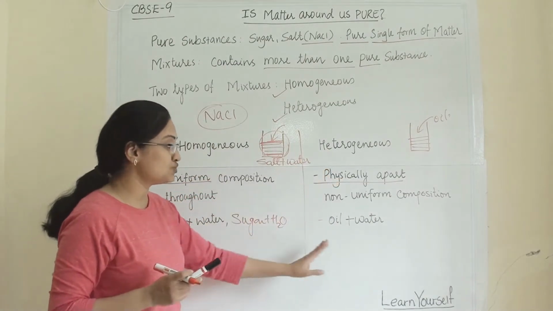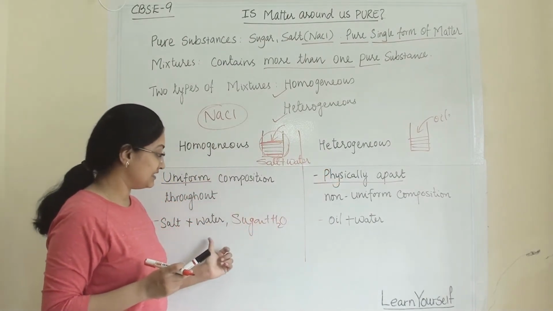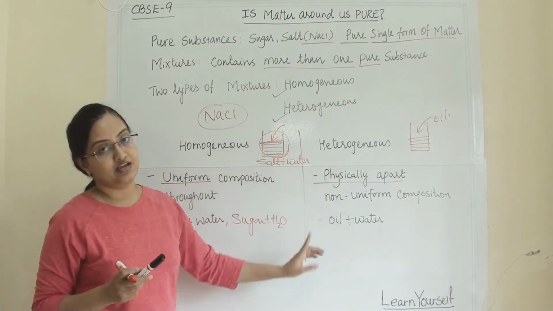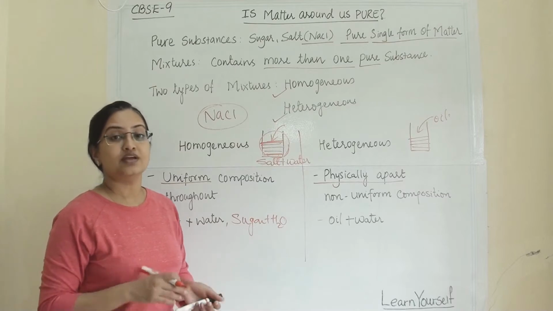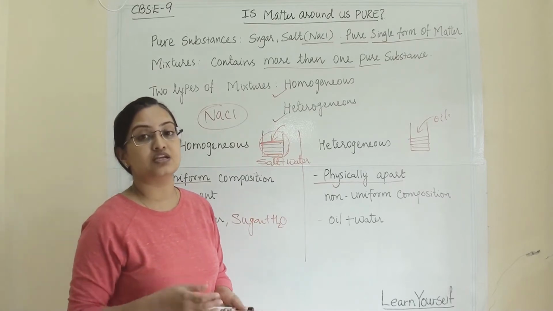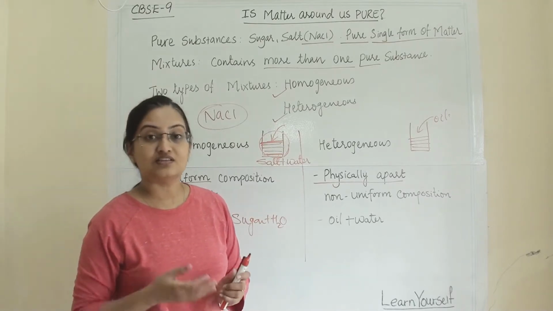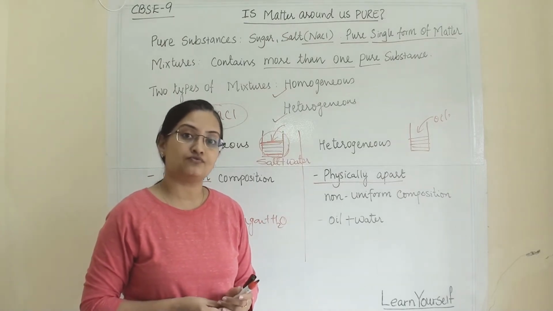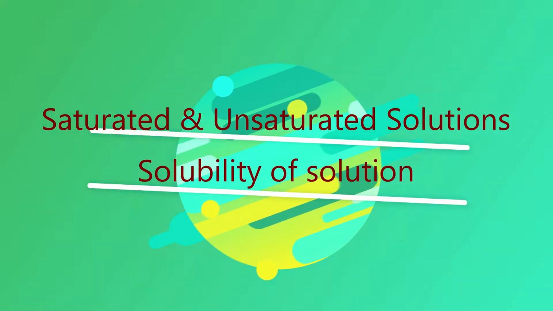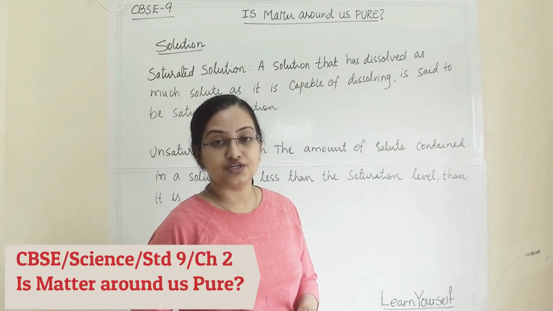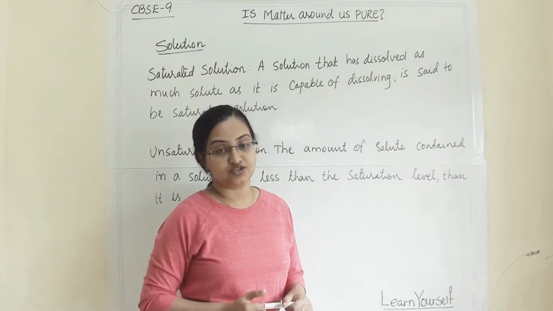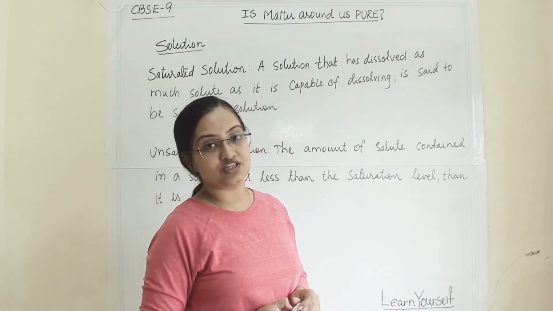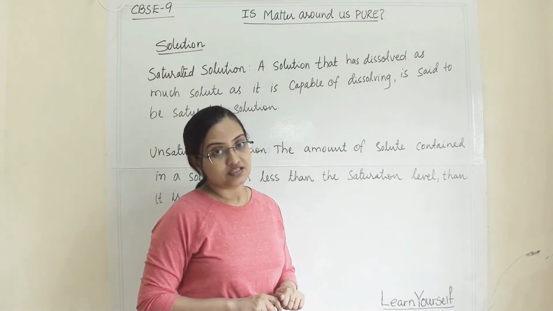So these are two types of mixture, with examples and the difference between homogeneous and heterogeneous mixture. Now in the next topic we are going to study solution. What is a solution? How can we make a solution, and what are the types of solution? Saturated solution and unsaturated solution, and we will discuss the meaning of solubility of that particular solution.